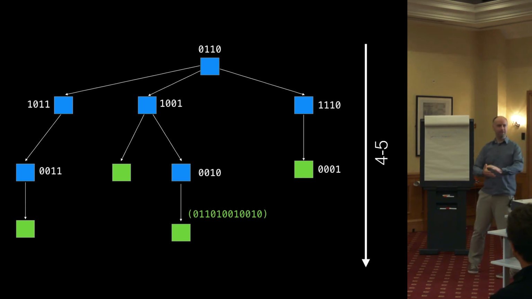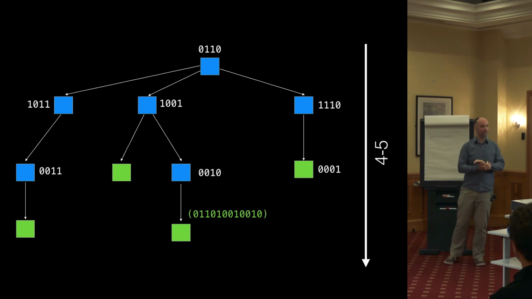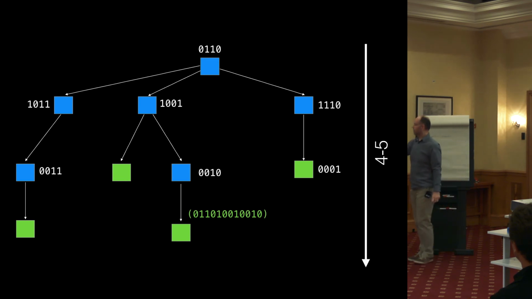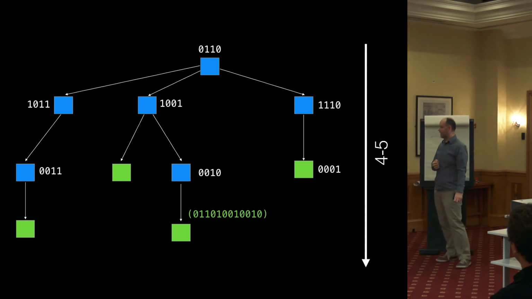And here's the best part. We're talking about persistent data structures. This is actually easier than the red-black tree to make persistent. First of all, because we don't have as many nodes to write back up to the root, so we don't have as much of a cost there.